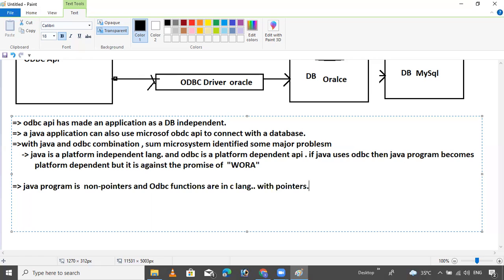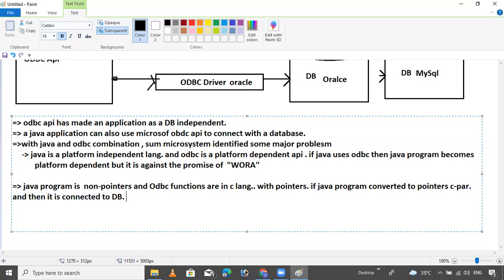Java does not support pointers, but C language supports pointers. If the Java program is converted to a C program, and then connected to the database, this conversion takes time.